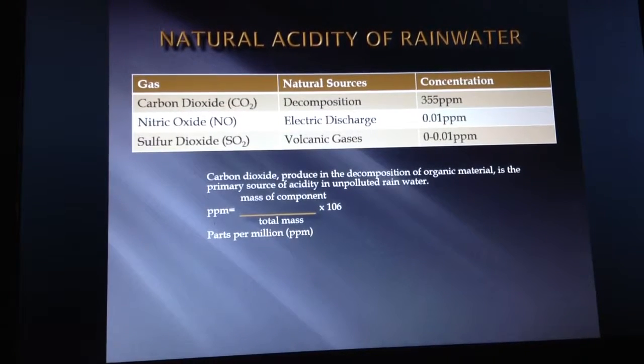Today we're going to be talking about acid rain, pollution, smog, and ozone. First of all, we are going to be talking about the natural acidity of rainwater.